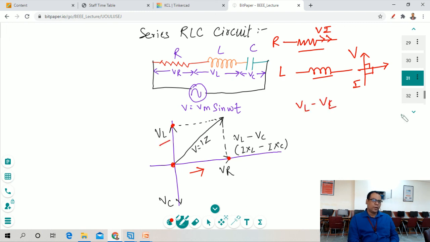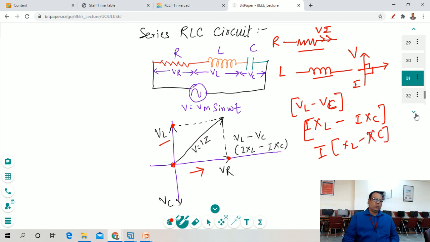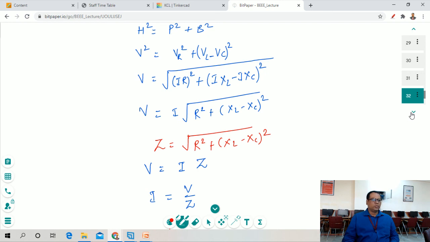So VL minus VC, we have to put the values. VL is I into XL and VC is I into XC. Okay, and we take the common value out and it becomes I into XL minus XC. Now we have to solve this equation using the Pythagoras theorem.